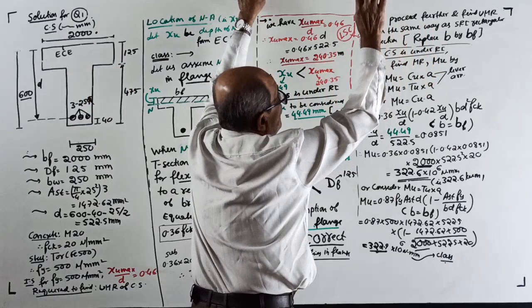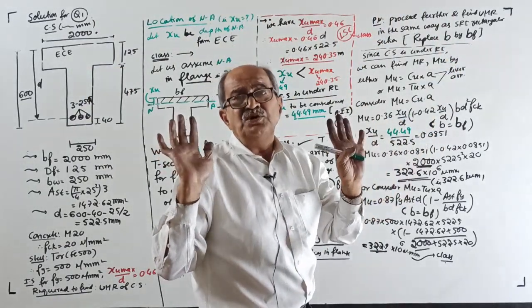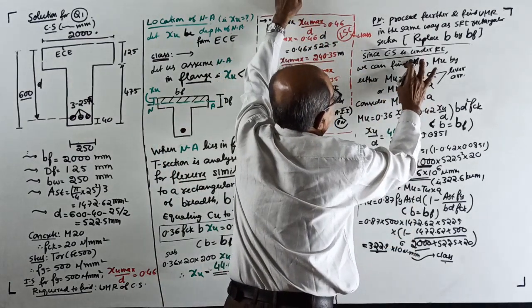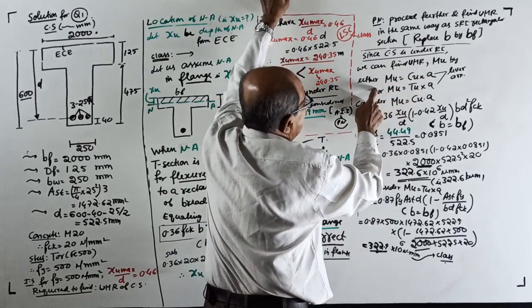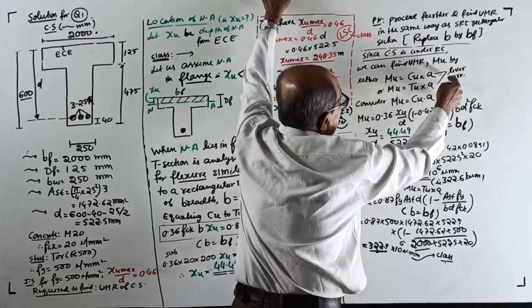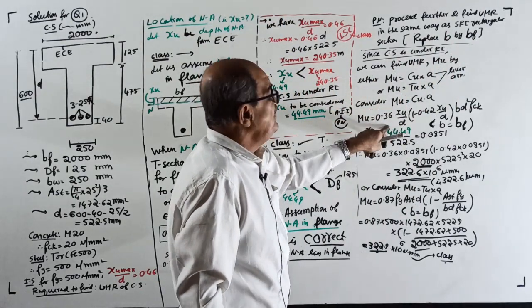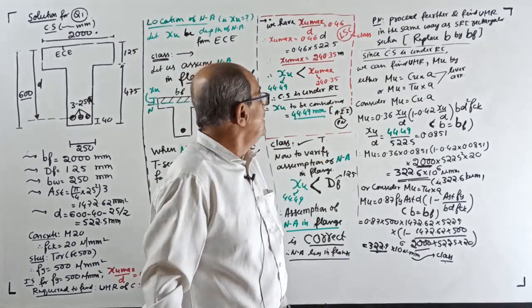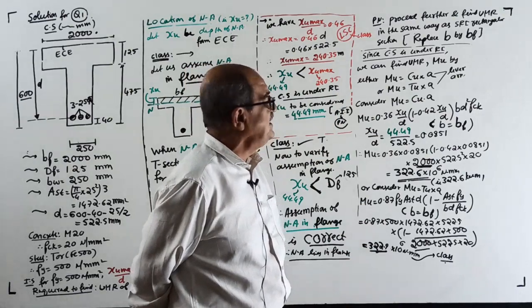Now, make a note. Go back to the singly reinforced rectangular section. We can find the ultimate MR, Mu, by either Cu into A or Tu into A, where A means lever arm. If you consider Mu as Cu into A, this is the formula. I am using the IS code formula today: 0.36 xu by d into (1 minus 0.42 xu by d) into b d square fck.